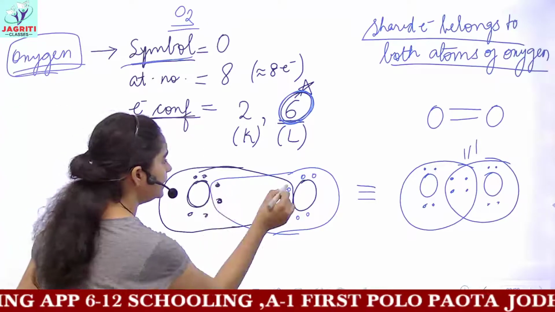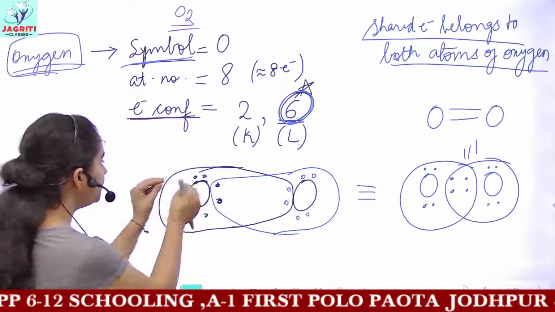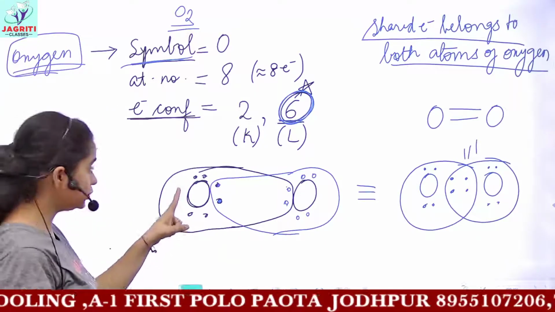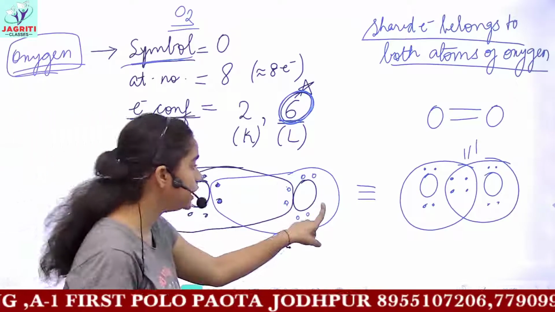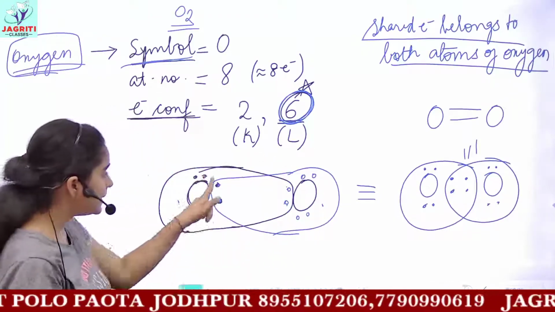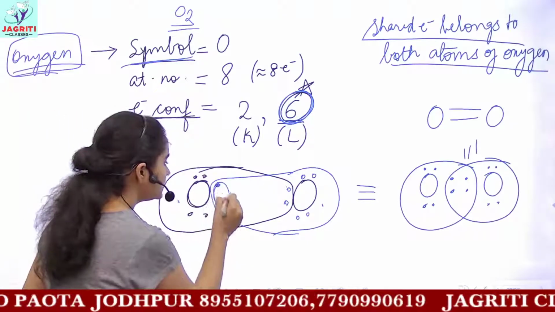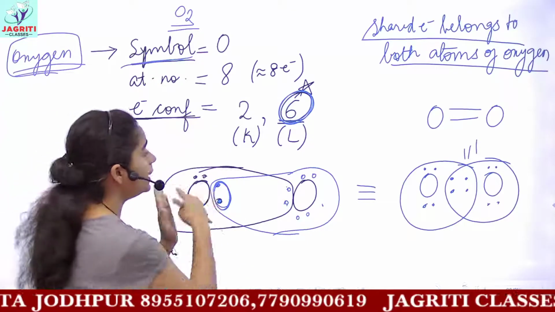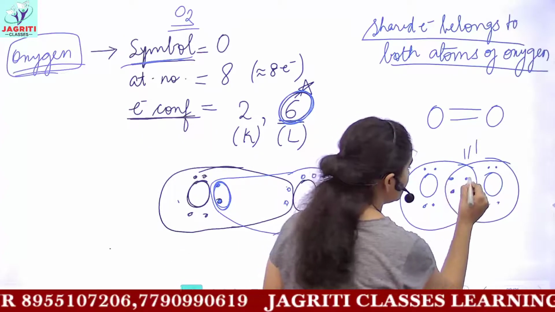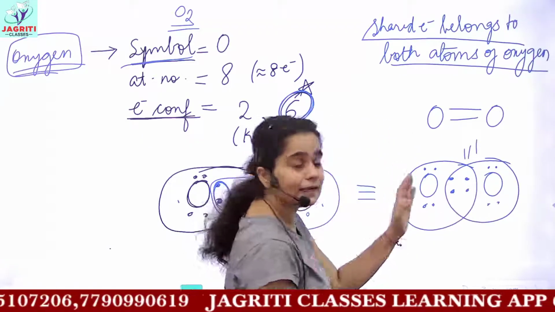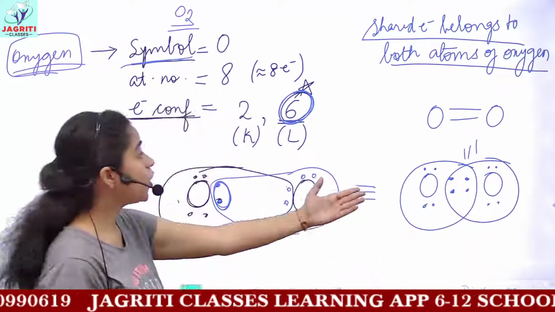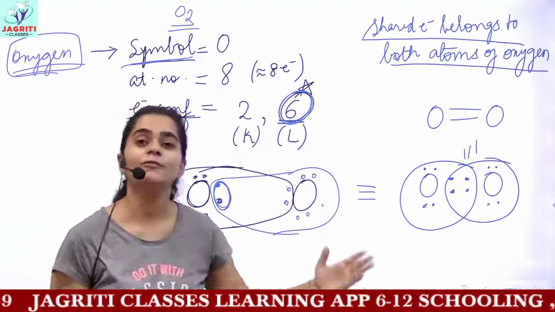And I said that this shared electron belongs neither to the first oxygen atom nor to the other. It belongs equally to both. So because these electrons are shared and equally belong to both, I have mentioned these electrons in between. It is at equivalent distance from both the atoms, okay? So this is all about the electron dot structure of oxygen.